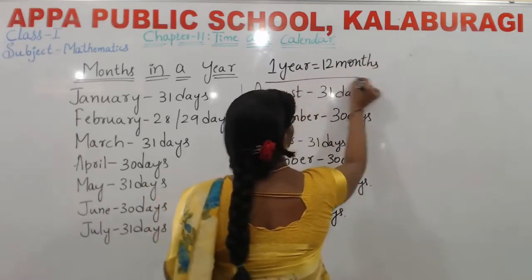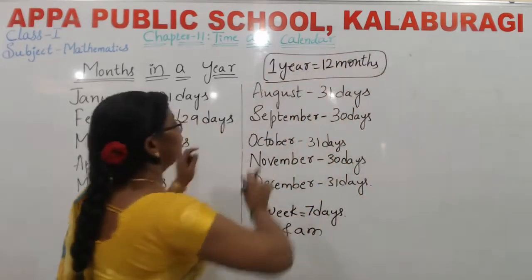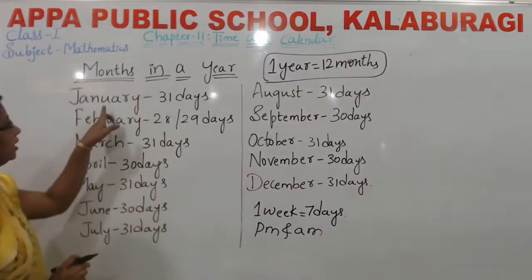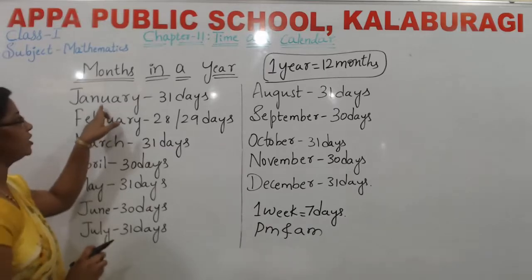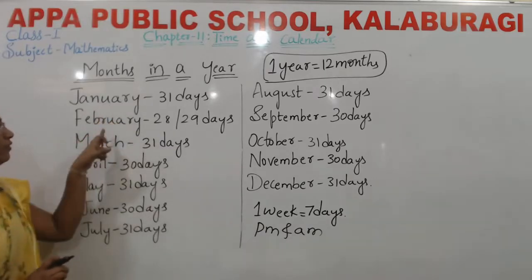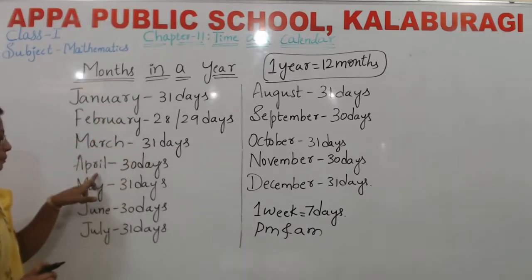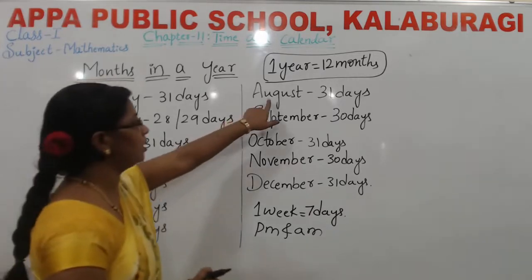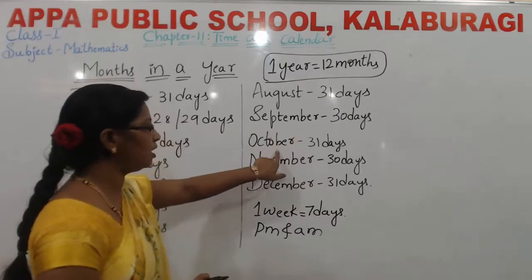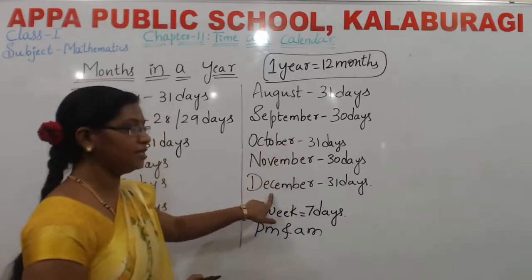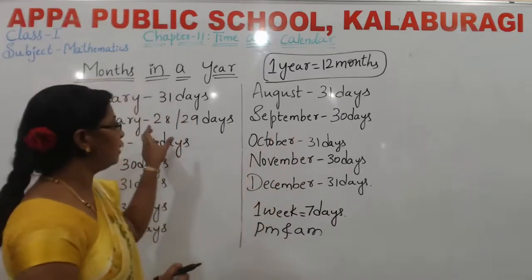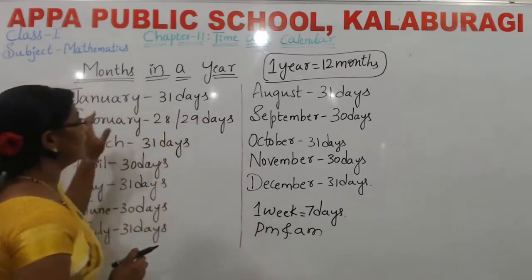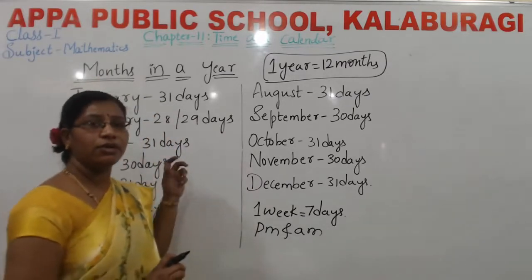The names of the months are: January, February, March, April, May, June, July, August, September, October, November, December. You should remember the spellings and pronounce them. In which month has how many days, you have to remember it.